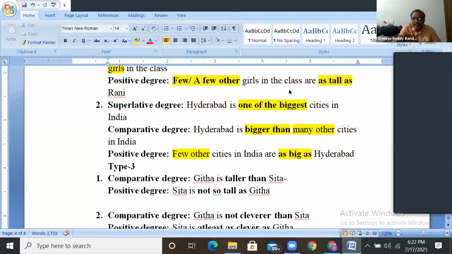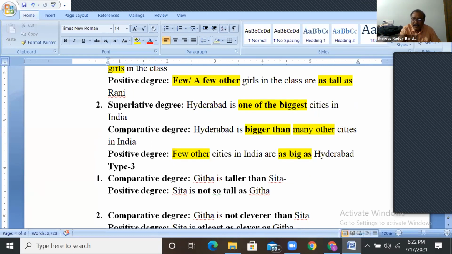Just to use one adjective with a person or a thing, you can use the positive degree. When you want to say two persons are equal or two persons are not equal, two things are equal, two things are not equal, you can use the positive degree. But when you want to say one is more, better than the other, that is comparative.